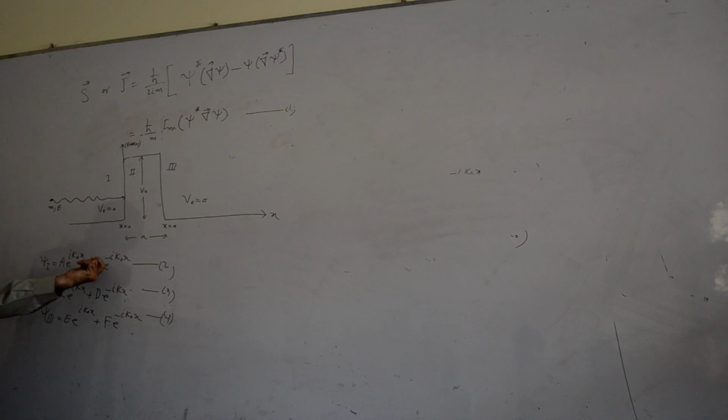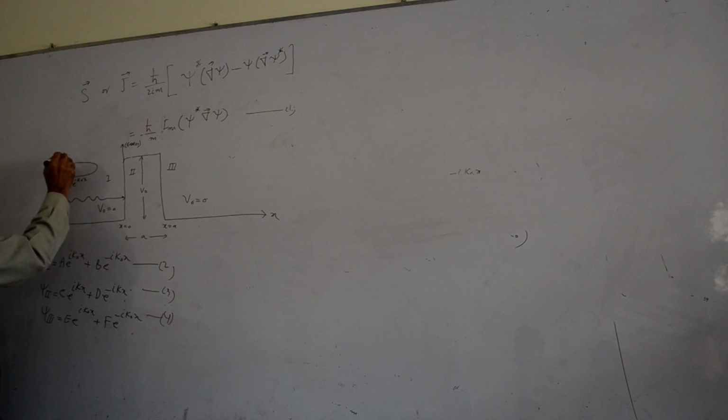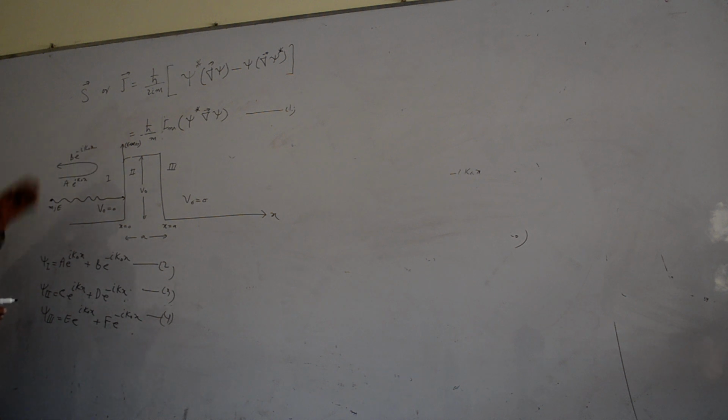That is the reflected with negative sign in the same region. So it means A e raised to I k naught x, and out of it B e raised to minus I k naught x. Remaining, this minus that, will be transmitted into that region. So C e raised to I k x.